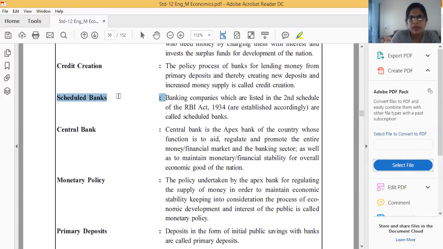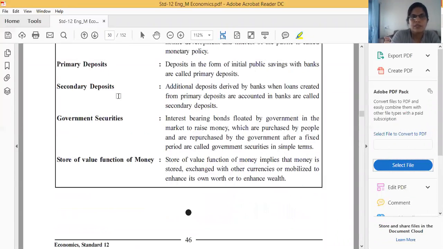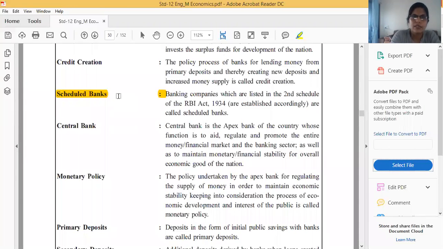Open your textbook, and from page number 46, open page number 46, and on this page we have the meaning of the scheduled bank. What do you mean by the scheduled bank? Scheduled bank is that bank which is listed in the second schedule of the RBI Act 1934. These are called scheduled banks.